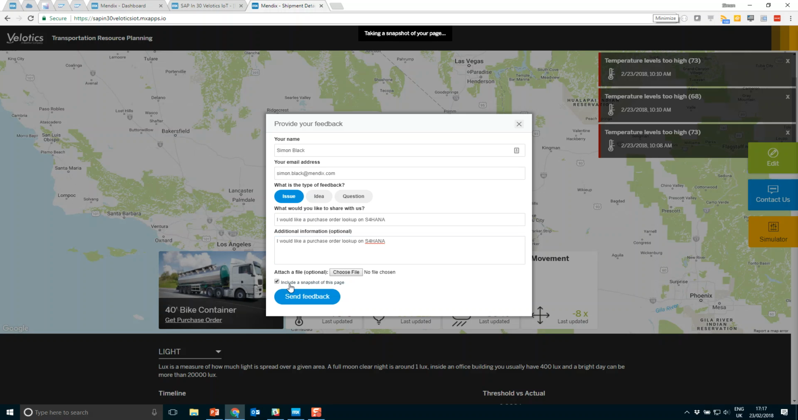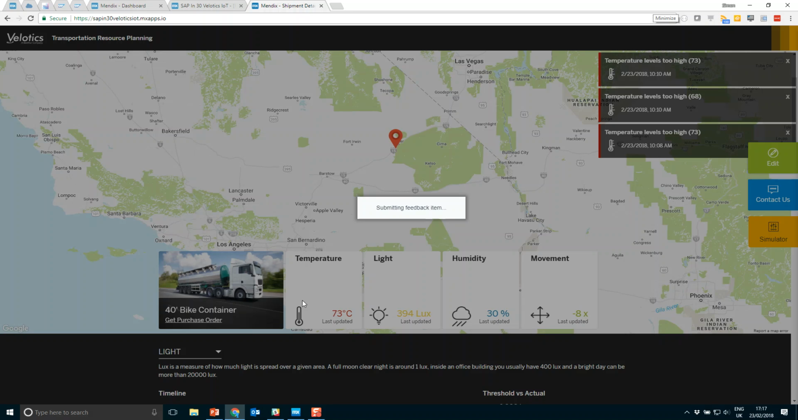We can include screenshots of the page that the user was on at the time so that we can know where they were and what they were doing during this particular testing phase. If we hit submit now, this particular feedback item will be submitted to our Mendix project management portal, which I showed you earlier, where we can manage that feedback item and we can decide to make this into our user story.